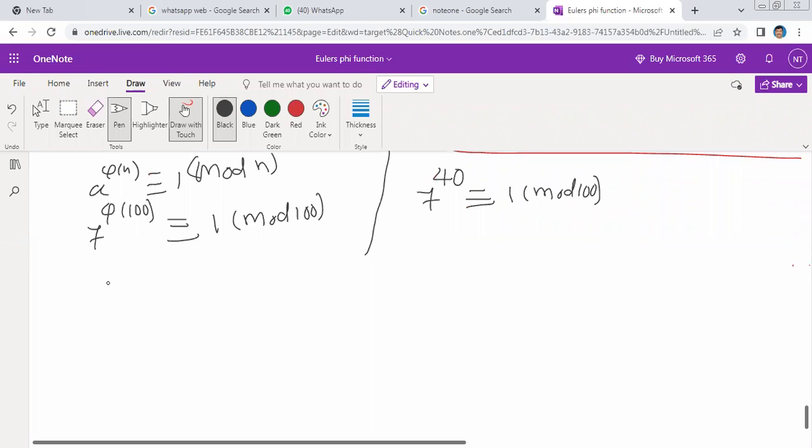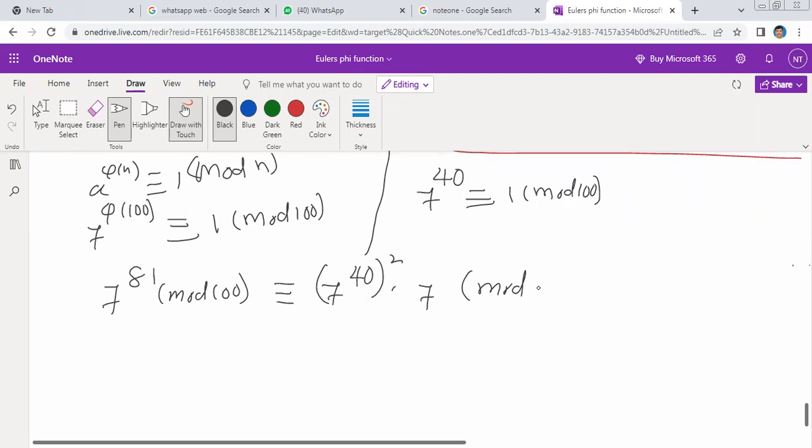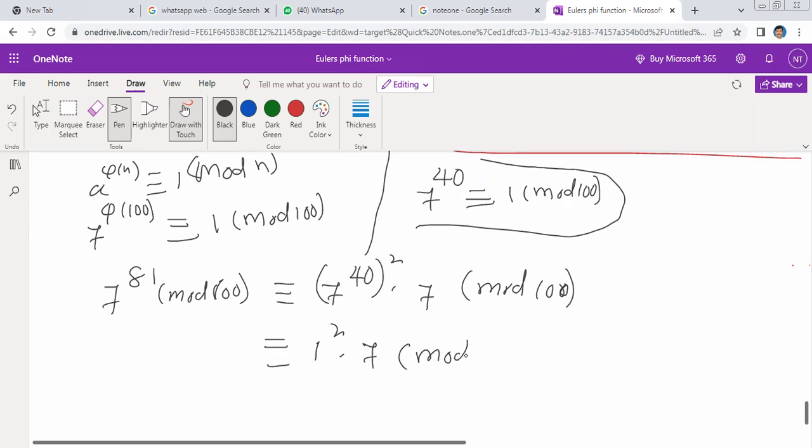But my question is 7 to the power of 81 modulo 100. We can write this as 7 power 40 whole squared, and the rest of the part is 7 into 7, modulo 100. Therefore, 7 power 40 is congruent to 1, so 1 squared into 7 into 7 is 7 modulo 100.